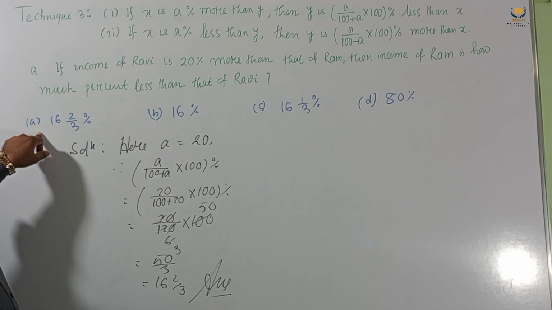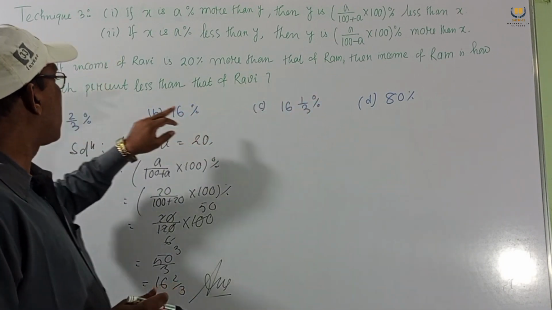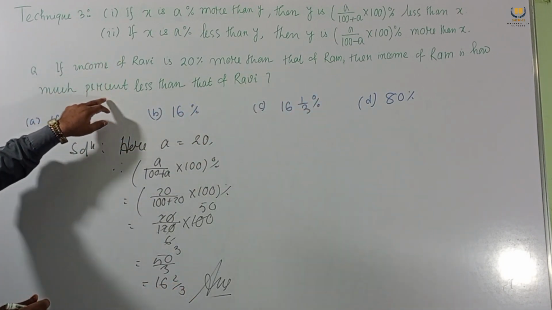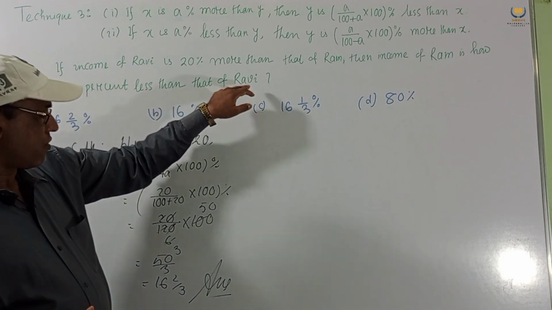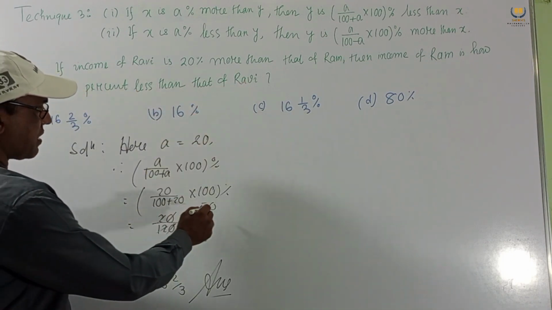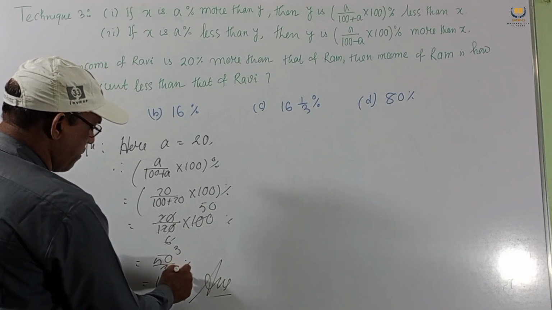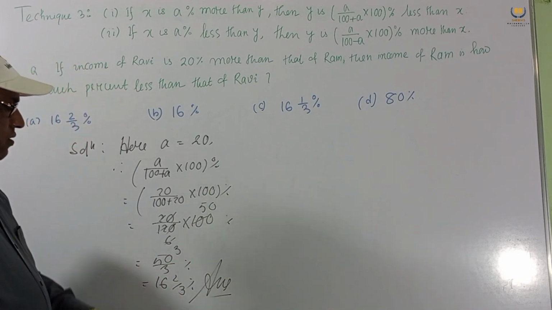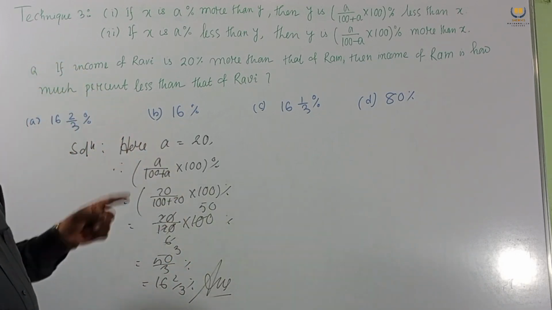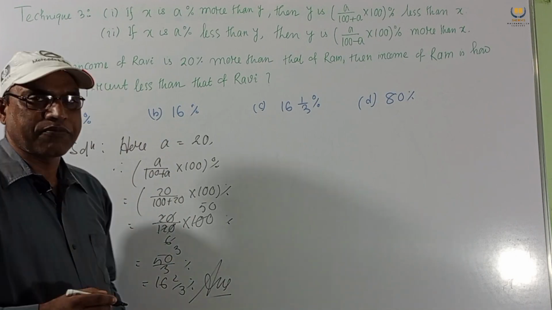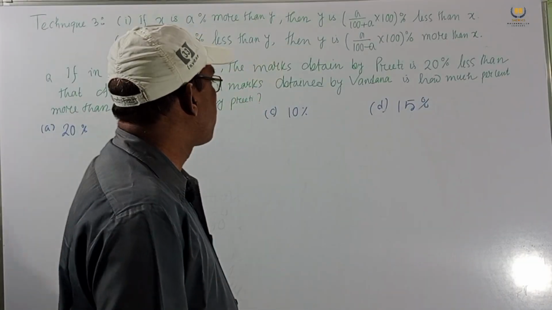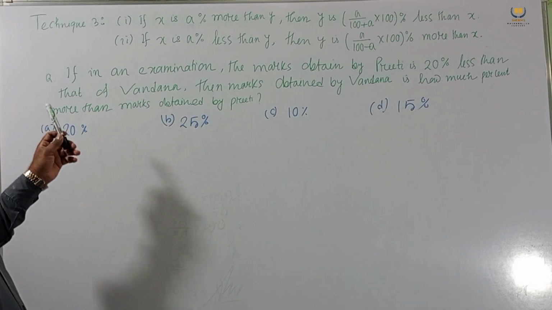So the problem given: the income of Ram is how much percent less than that of Ravi? So this percent will be 16 and 2 by 3% less than that of Ravi. So this is the answer. Next we consider another problem of the same type.